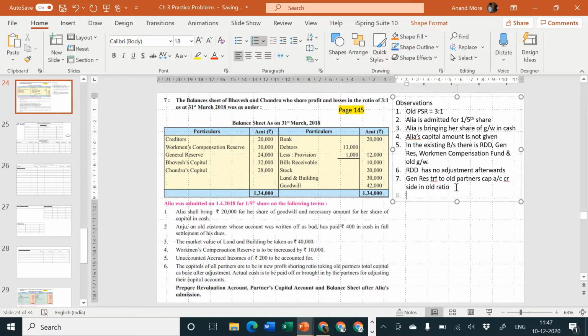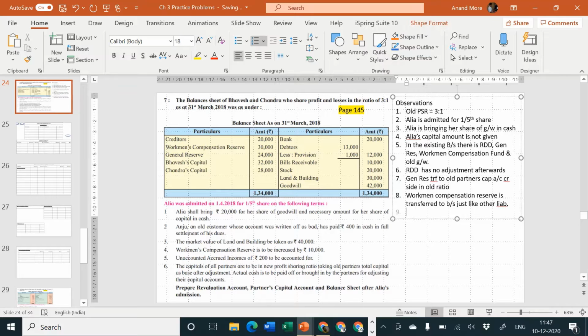Next, point number 8, workmen compensation reserve is transferred to balance sheet just like other liabilities.